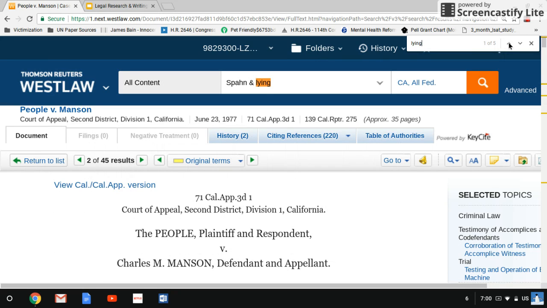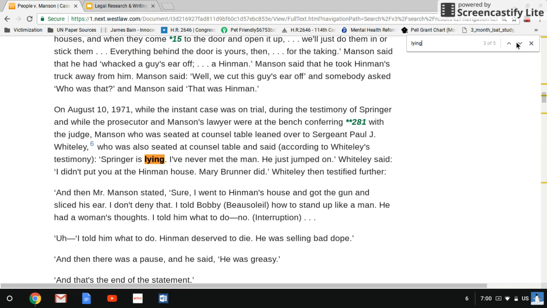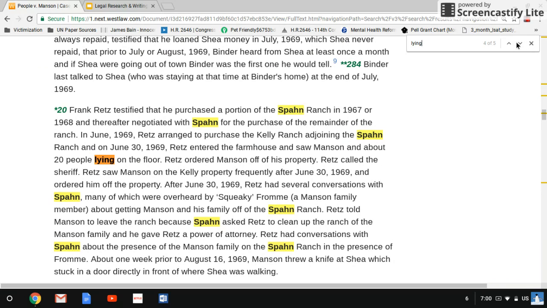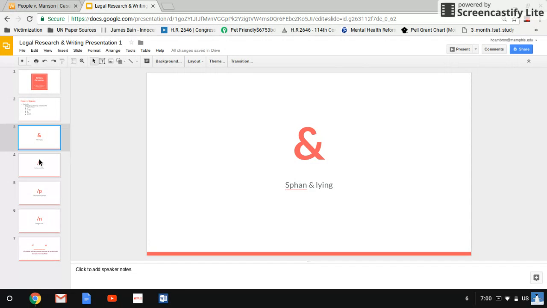Hyman was lying on the floor, and about 20 people lying on the floor as well. So both words appear several times in the document. Ampersands can be used as a wider variety of a search, and it searches for both terms.